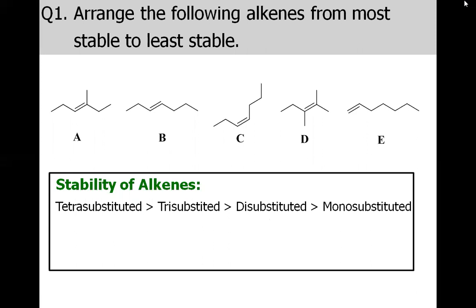In the di-substituted alkene, in fact, we have two patterns. One is called the trans and the other is called the cis. So between trans and cis di-substituted alkenes, we have the trans substituted alkene to be more stable than cis. It's because of less steric hindrance.